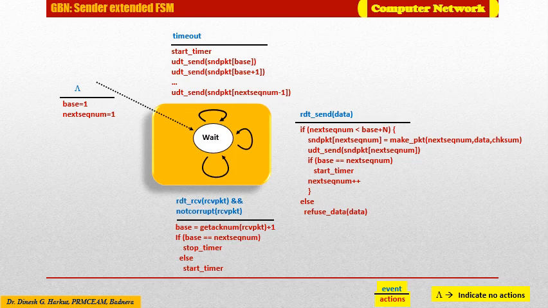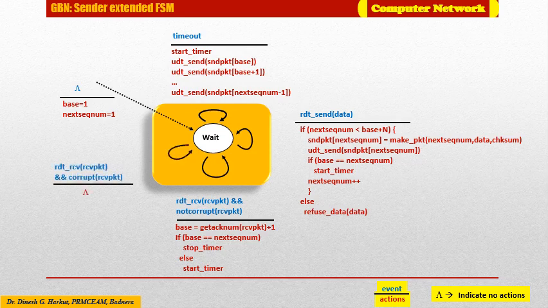If an acknowledgement packet is received but there are still additional transmitted but not yet acknowledged packets, the timer is restarted. If there are no outstanding unacknowledged packets, we stop the timer.